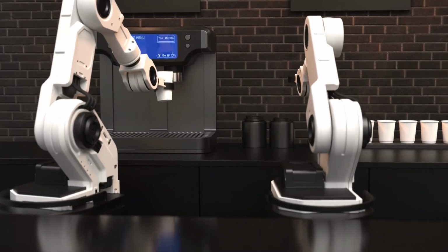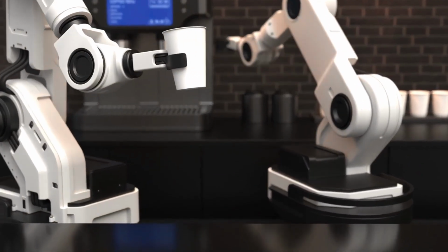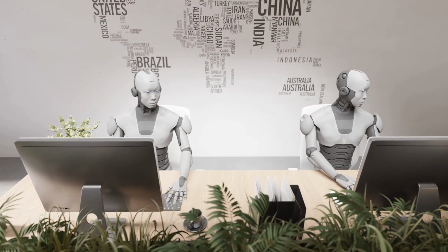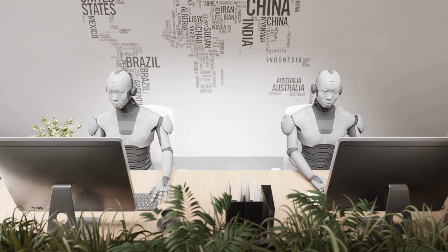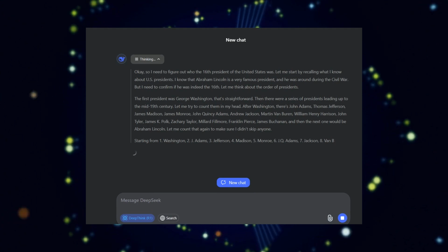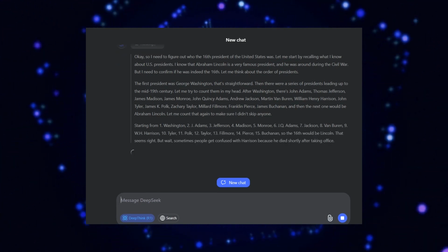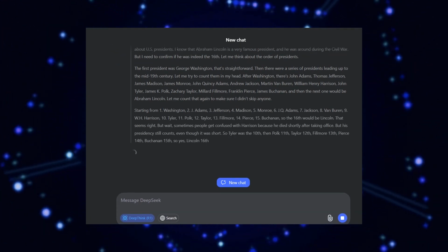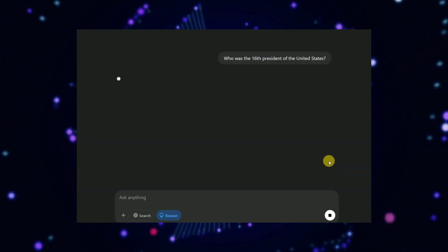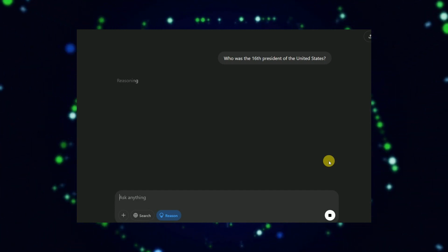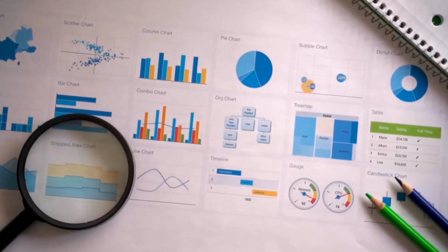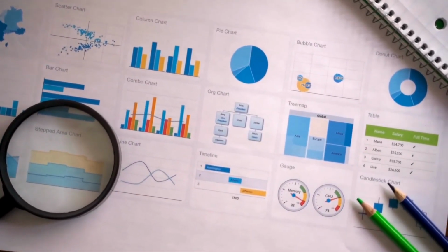Now let's talk speed. Both AIs are fast, but is one noticeably quicker? We ran a series of time tests, asking each AI the same question simultaneously. For short answers, both responded instantly. But for longer responses, DeepSeek had a slight edge in speed, delivering full answers a few seconds faster than ChatGPT. This makes sense. DeepSeek is optimized for search-like behavior, retrieving data rapidly. ChatGPT, on the other hand, sometimes takes a little longer to craft well-structured responses. For real-time performance, both are impressive. But if you need quick research-based answers, DeepSeek might be the better option.